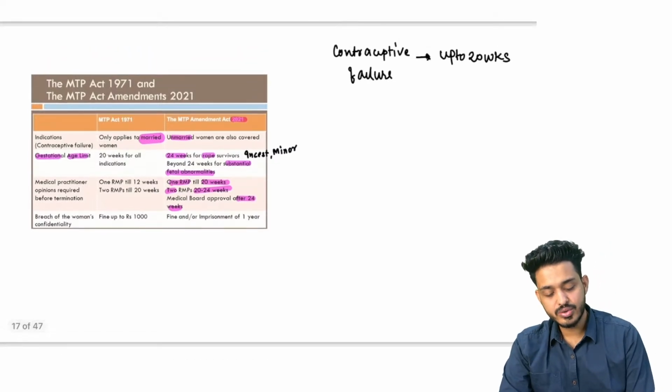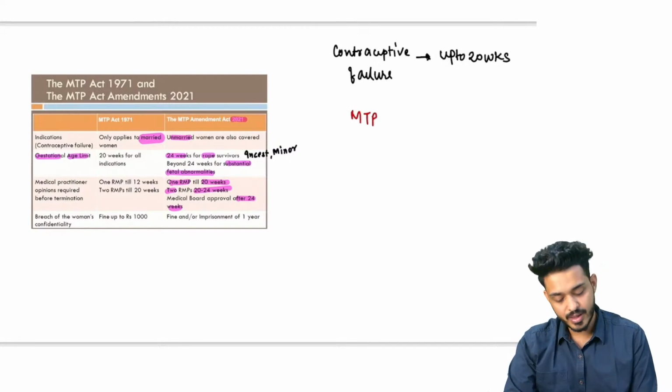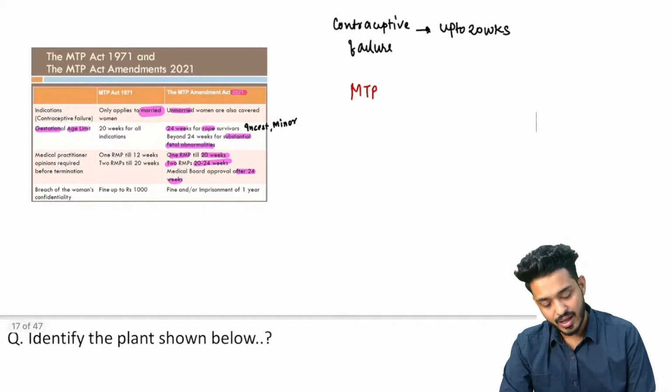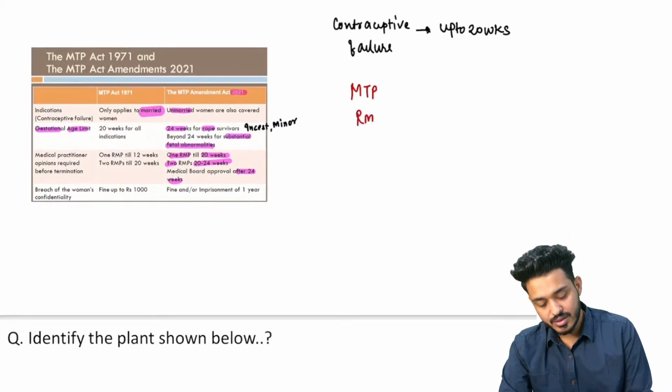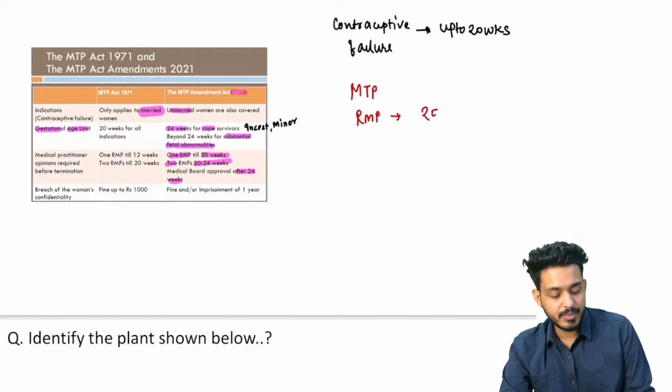And who is going to do the MTP? What is the requirement for MTP? After clearing your FMG exams, you cannot directly do the MTP. The RMP should have assisted at least 25 MTPs with some other doctors, some gynecologists.